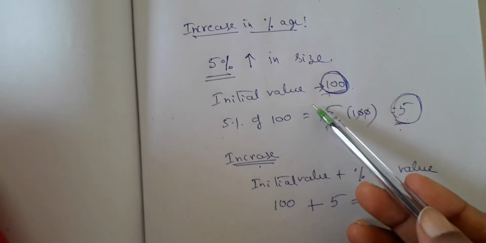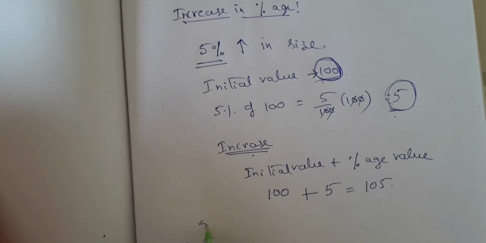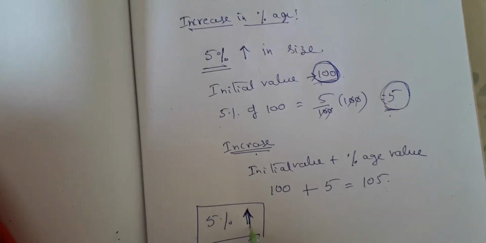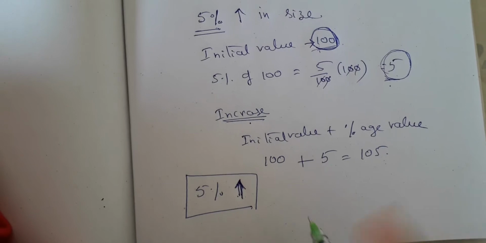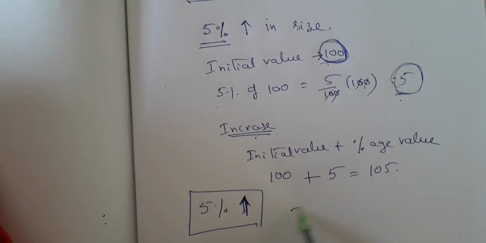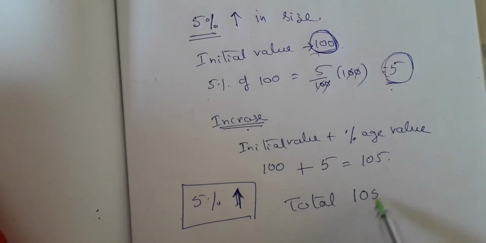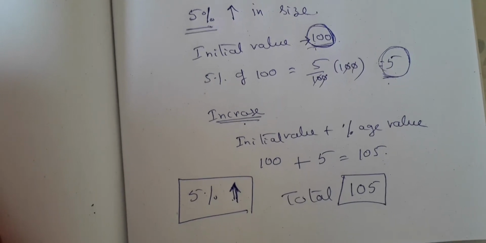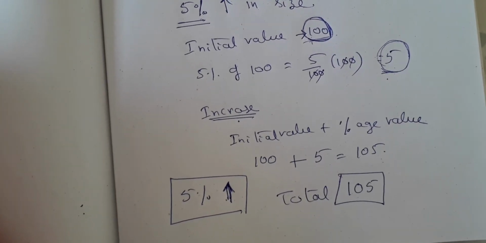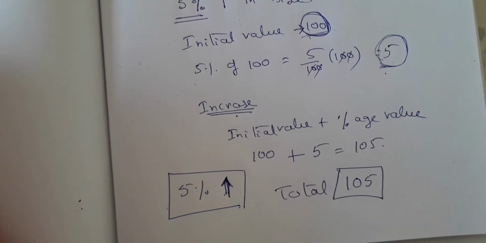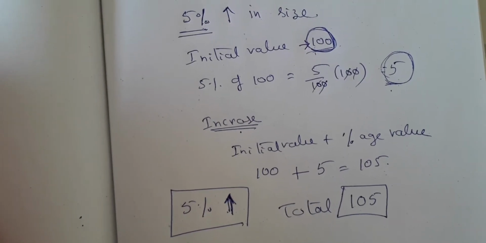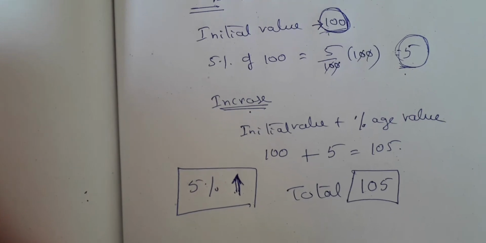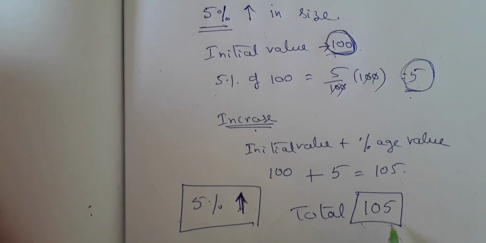So directly also you can do this one. You have taken so many steps, no? So directly also you can take. Suppose the question is 5% increase. Directly we are saying 5% increase means for every 100 there is an increase of 5. That means what will be the total? The total is going to be 105, is it not? 105%. So for an increase of 5, finally you will be getting 105 as the result. For every 100 an increase of 5, so total will be 105. So directly also you can do that.